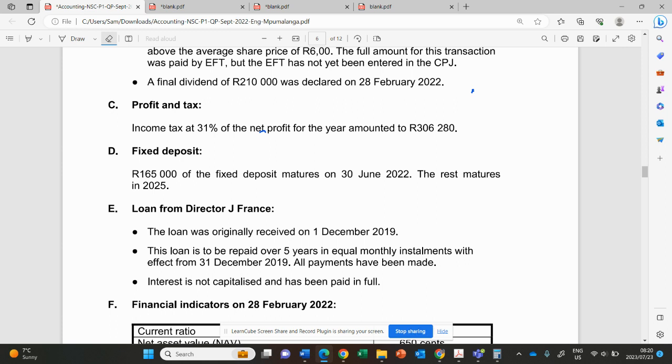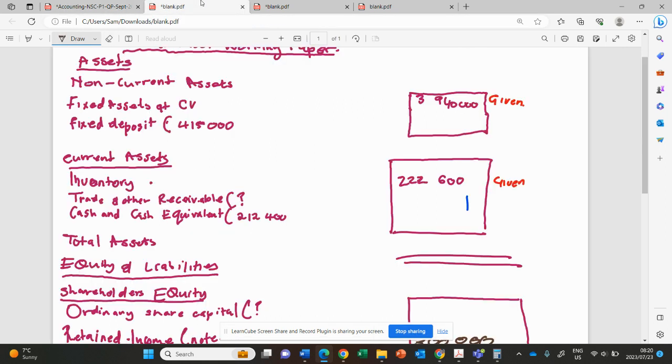When the fixed deposit matures, it means it has reached its date for investment, so it will come to our bank account. It will move from the non-current, from the long-term investment, to the current asset, because we invested it for a longer period, for more than a year.